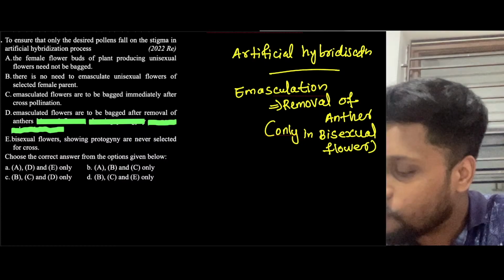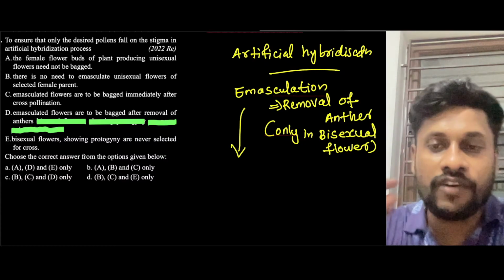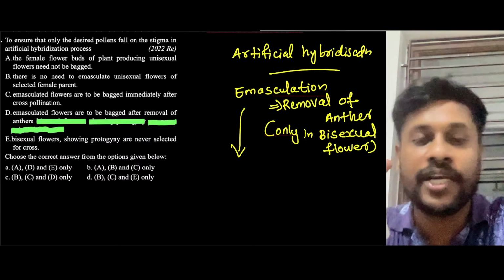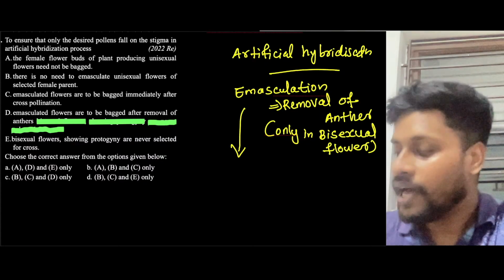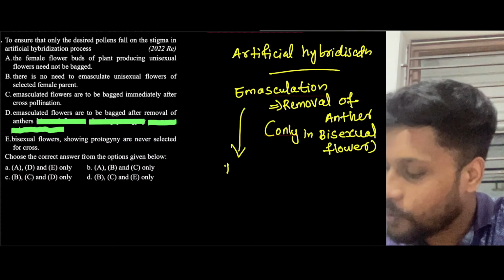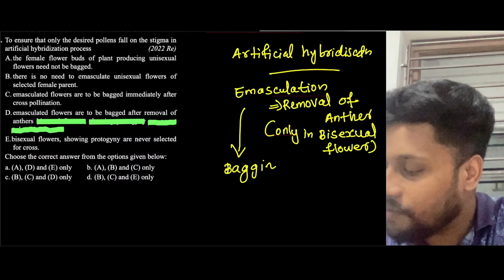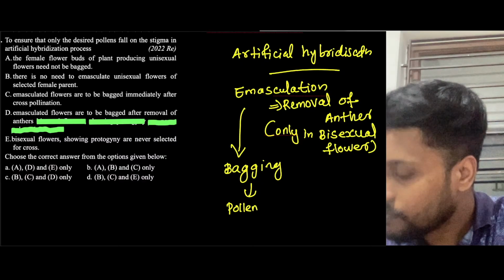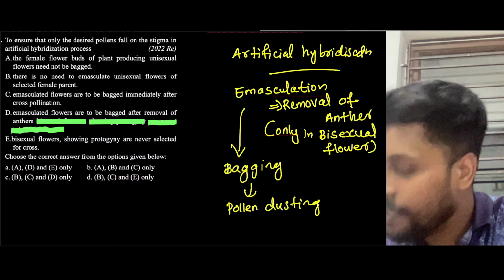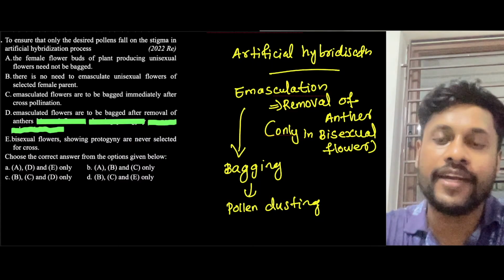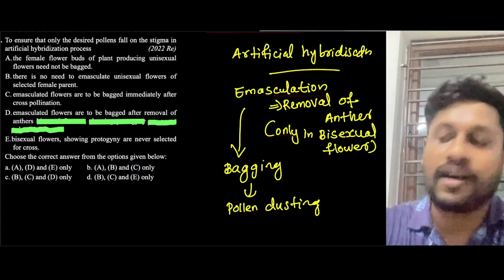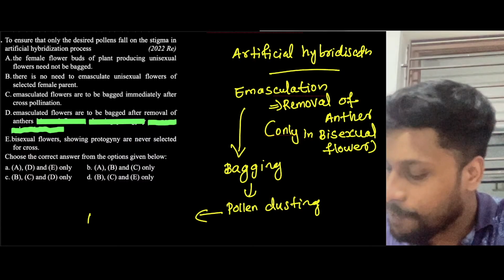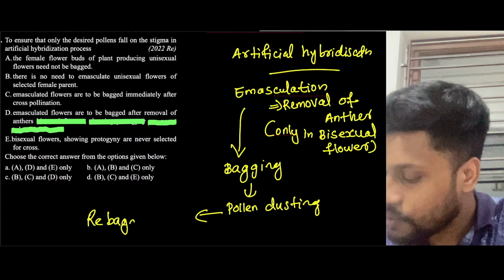Now, after emasculation, what will be happening? If it is a bisexual flower, we will be removing the anther. That is called emasculation. If it is a unisexual flower, there is no need. After emasculation, what is the next process? Bagging. We will be covering it, right? And after bagging, pollen dusting. We will be collecting pollen grains from a superior variety and passing them onto the female part, which is called pollen dusting. And what is the next process? Rebagging. So this is the concept.